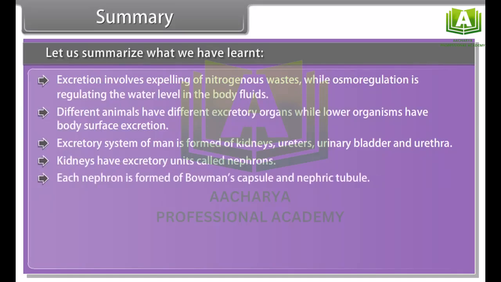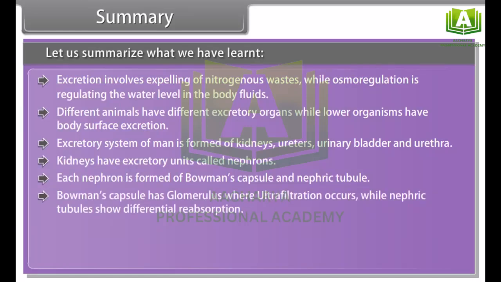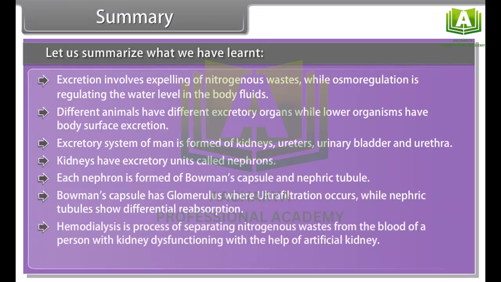Each nephron is formed of Bowman's capsule and nephric tubule. Bowman's capsule has glomerulus, where ultrafiltration occurs, while nephric tubules show differential reabsorption. Hemodialysis is a process of separating nitrogenous wastes from the blood of a person with kidney dysfunctioning with the help of artificial kidney. In plants, oxygen and excess water is released through stomata.